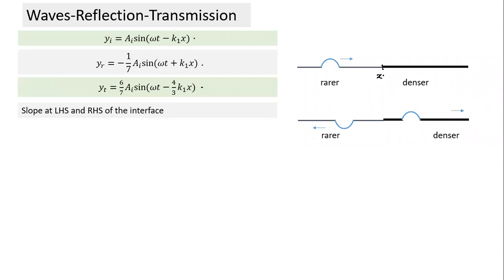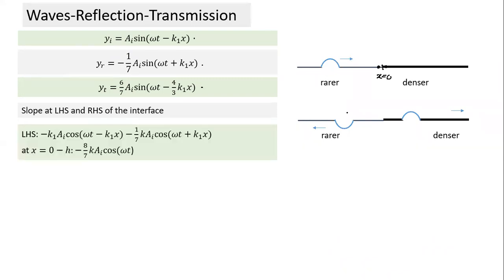From these equations, can we calculate the slope on the left hand side and the slope on the right hand side of the interface? How do I calculate slope? Slope is dy by dx. But on the left hand side, it is the combined effect of the incident wave and the reflected wave. Let's see how we calculate this.